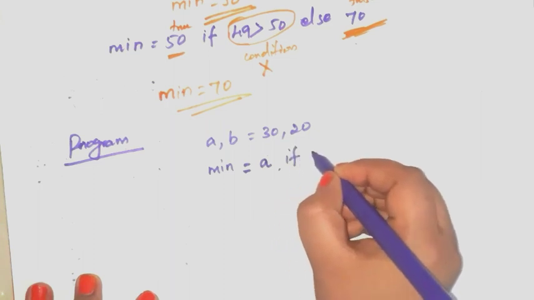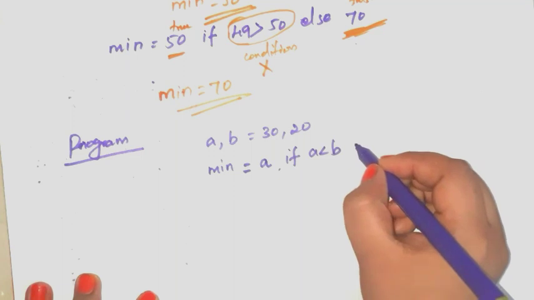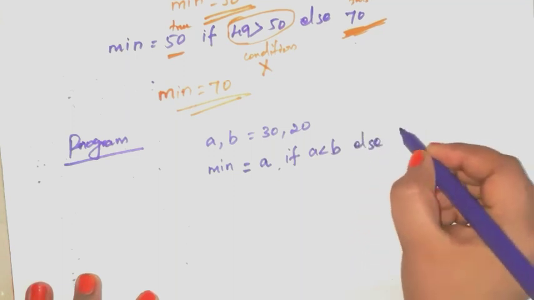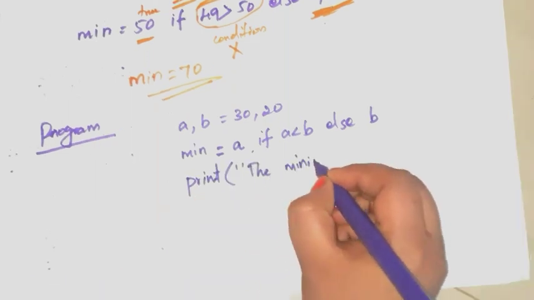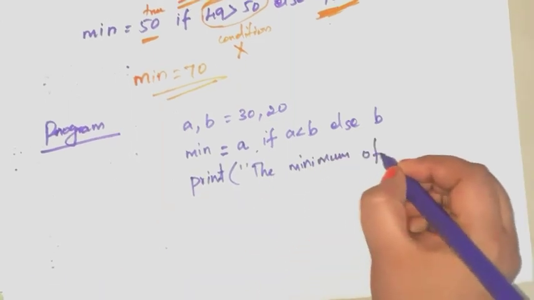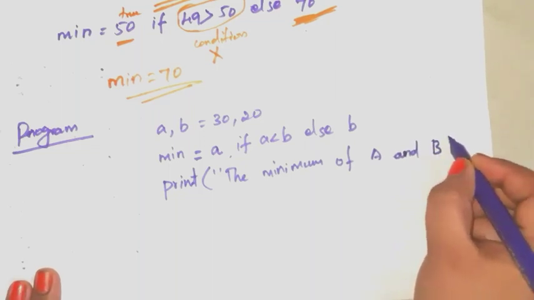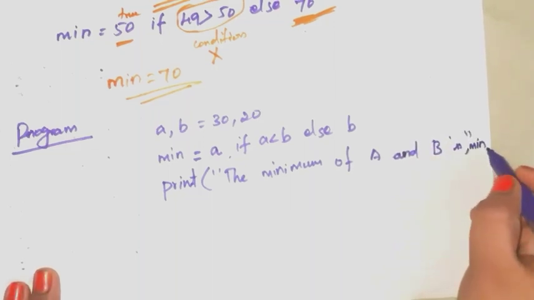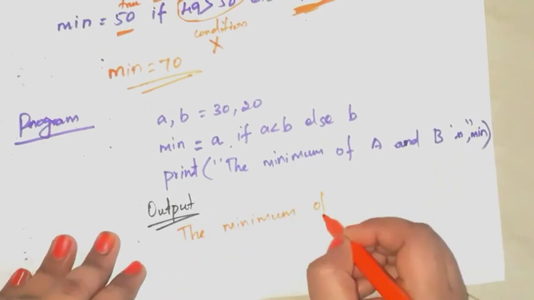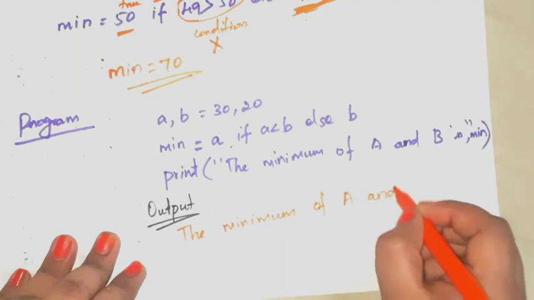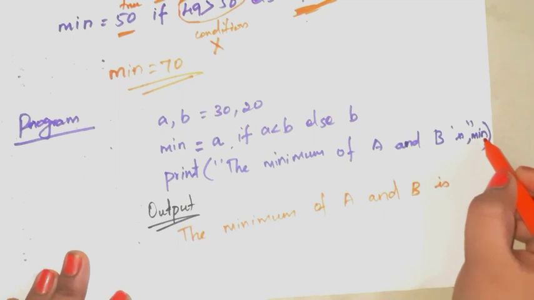Next, if this is the condition, a is less than b. Next, else this is the false value, b. Next, write print the minimum of a and b is min. So output is the minimum of a and b is, so write the value for min variable.